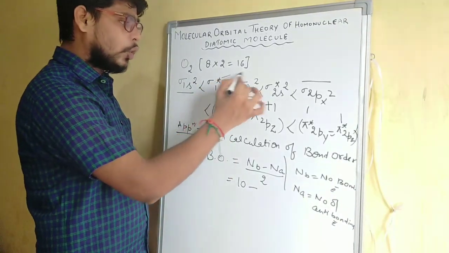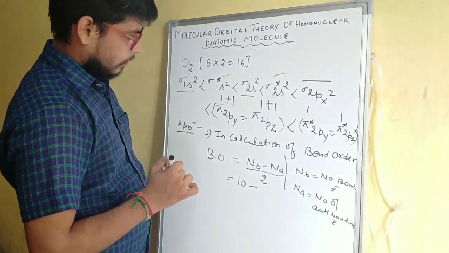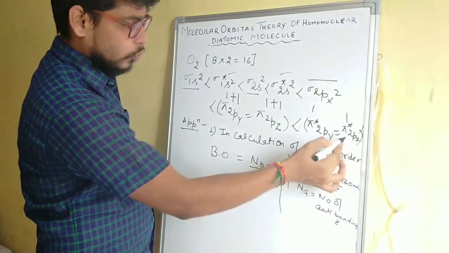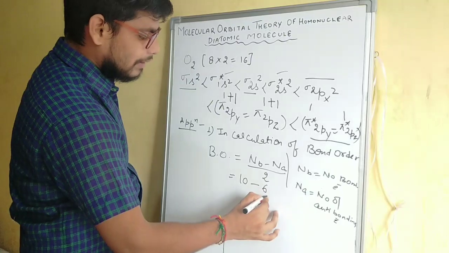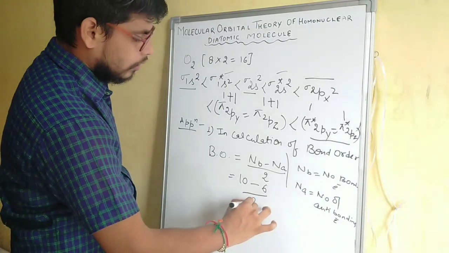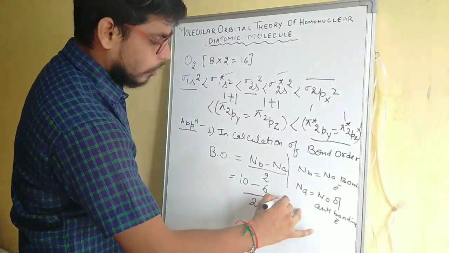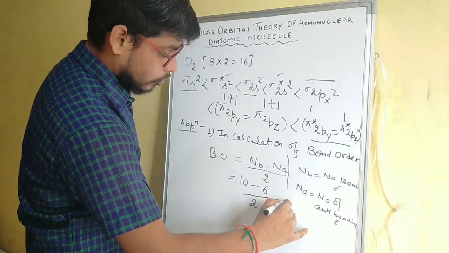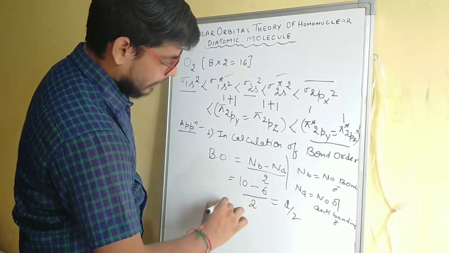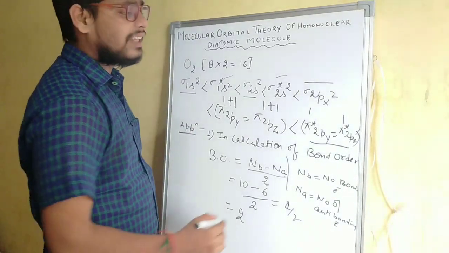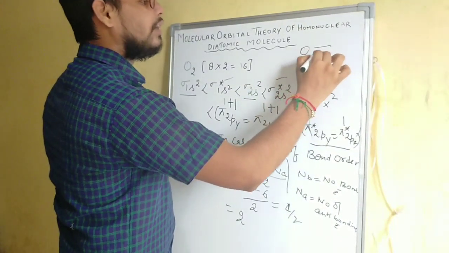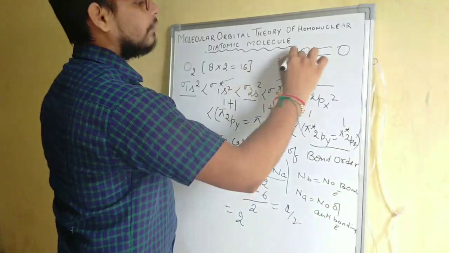They will be 2 plus 2, that is 4, and 4 plus 2, these are also anti-bonding, so a total of 6 anti-bonding electrons. So the bond order of the O2 molecule comes out to be 4 by 2, that is 2, which means both the oxygen atoms will be bonded through a double bond.